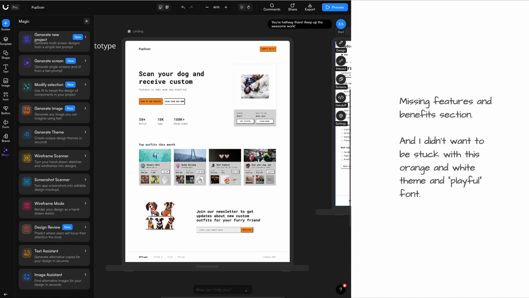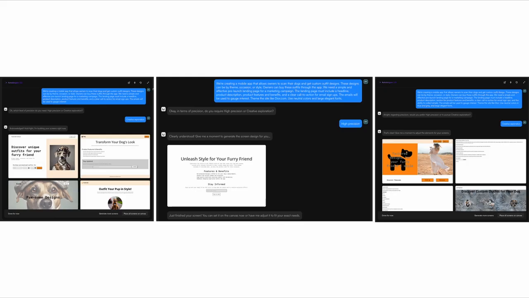Anyhow, I got this landing page, and it is a landing page for sure, but I'm not sure how special it is or whether it follows best practices. Regardless, it did have the essentials. I was missing, however, the features and benefits section, and it wasn't styled elegantly or anything like Dior, and I really didn't want to be stuck with this orange and white theme and playful fonts. So I used UiZard's modify selection and generate screen features to see if I couldn't do better.